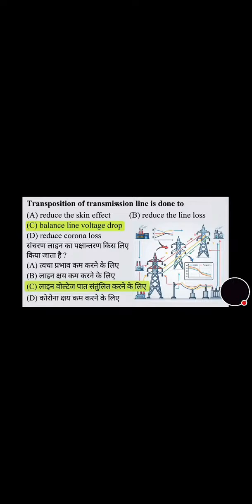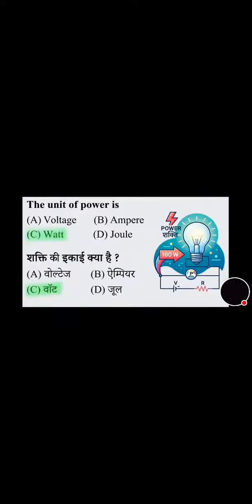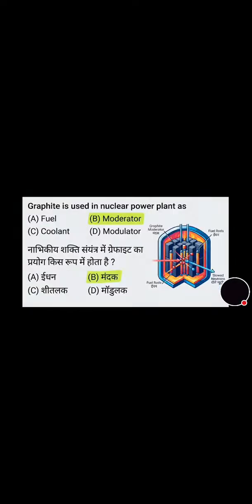Now we will move towards the next question, a very easy question and most important also. What is the unit of power? Voltage, ampere, watt or joule? Its correct answer is option C, that is watt. Unit of power is watt. Now move towards the next question. Graphite is used in a nuclear power plant as what? Fuel, moderator, coolant or modulator? Its correct answer is option B, that is moderator.